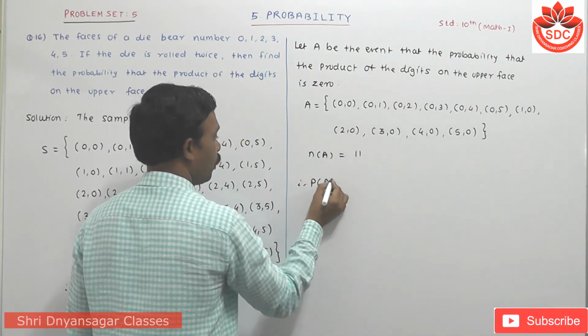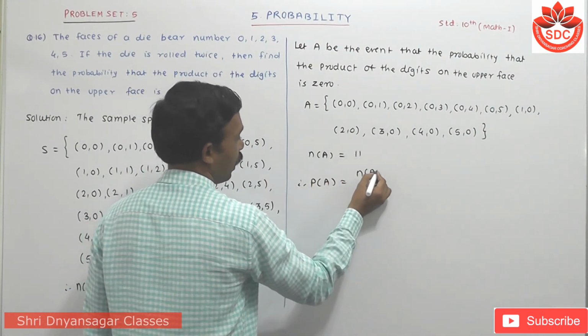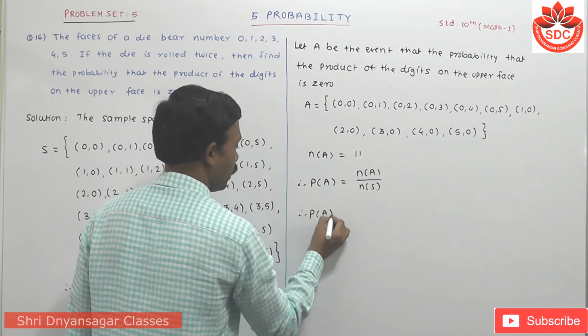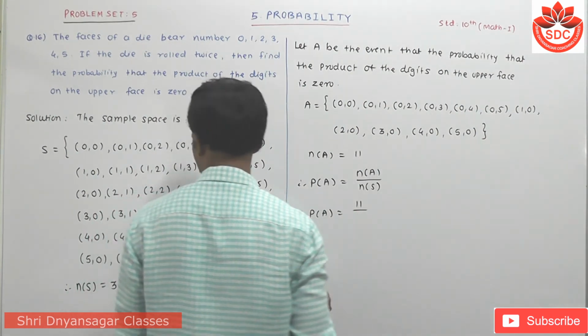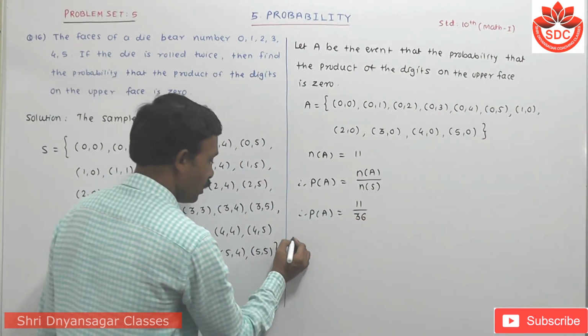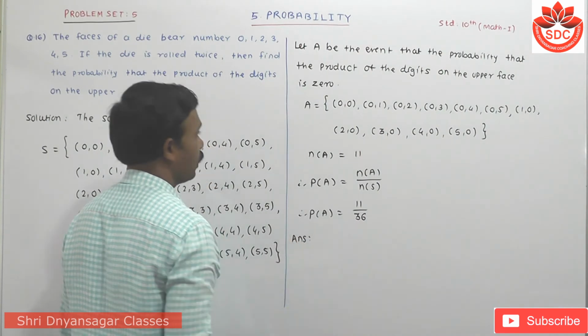We have to find P of A, that means n of A upon n of S. Therefore P of A is equal to 11 upon 36. We cannot divide it, so this is our answer. So write the answer in a full sentence.